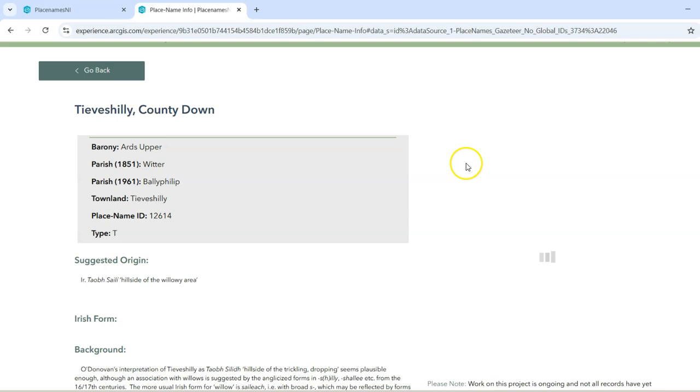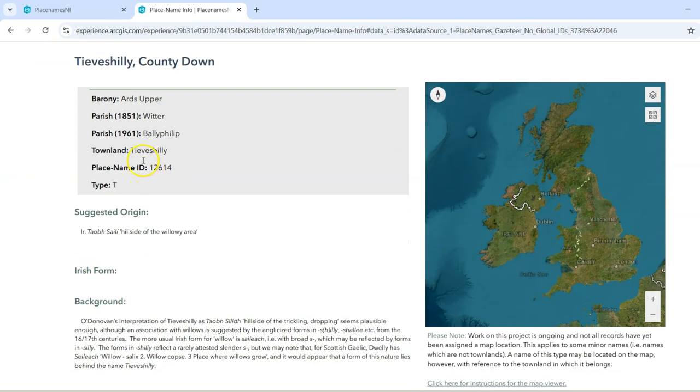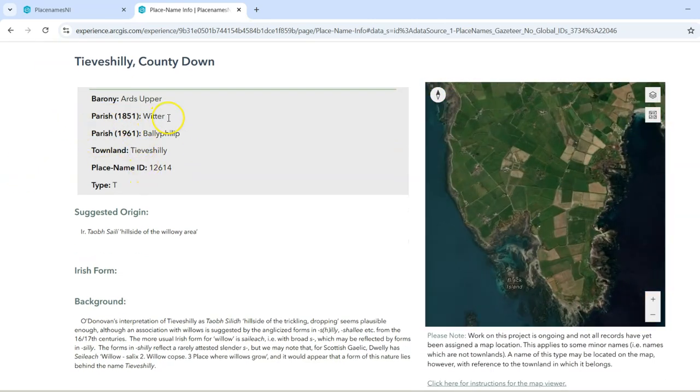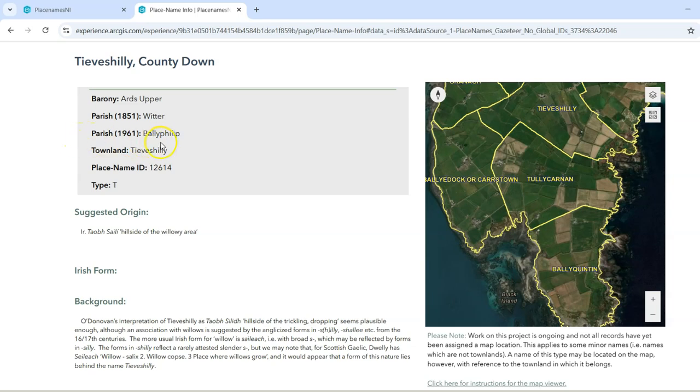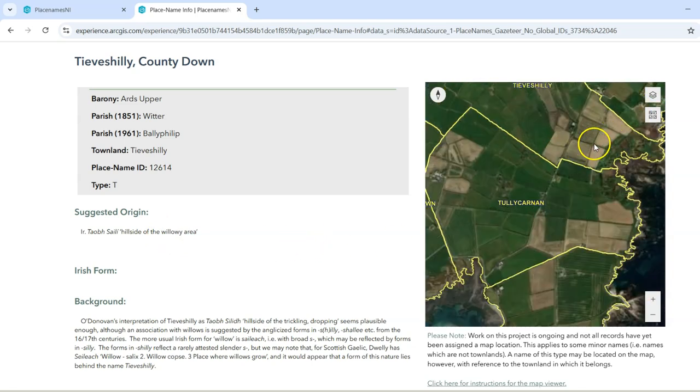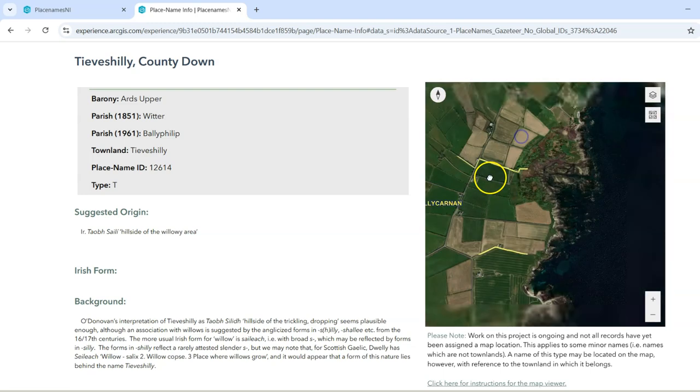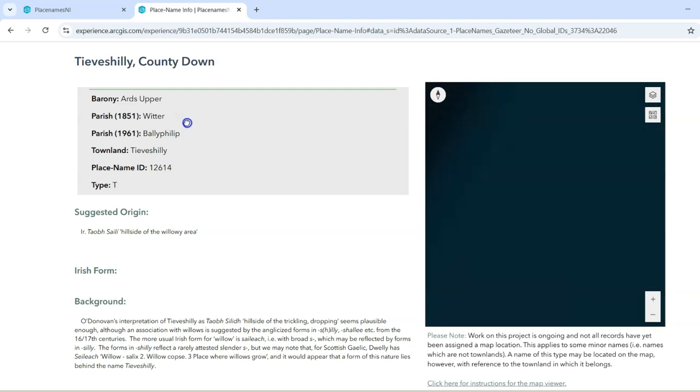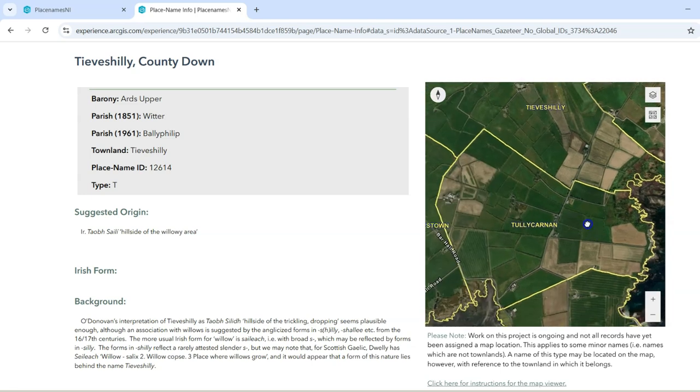So we can click into that and we can see now Teves Shilley is in 1851 was in the parish of Witter, but in 1961, because of amalgamation and changes in old parish structures, we find it in Ballyphilip. So the townland is listed here. We can then see it on very useful maps, and we can zoom into that. So we can see the outline of the townlands of Teves Shilley and Tullycarnan there.